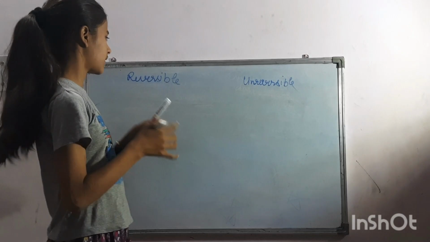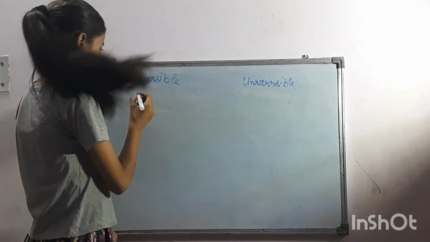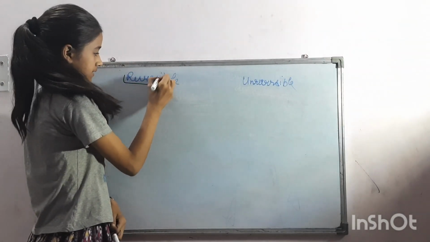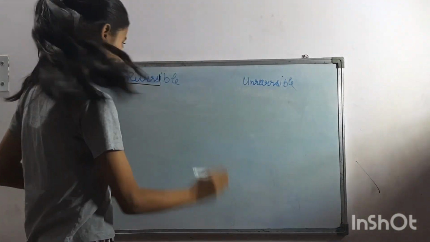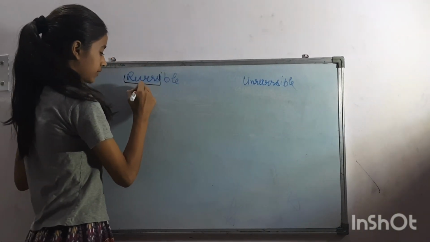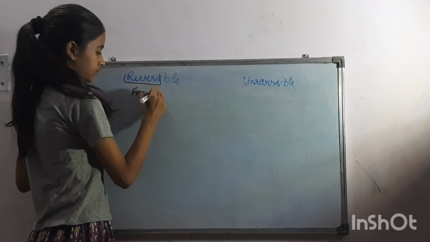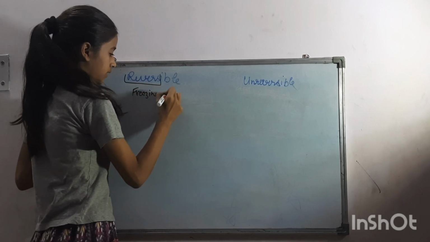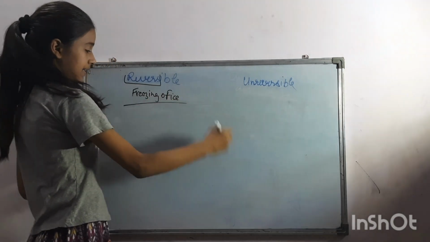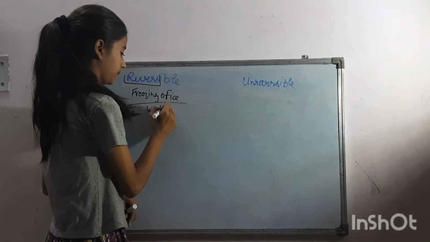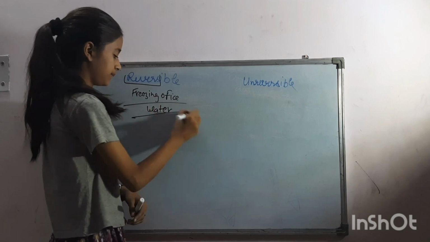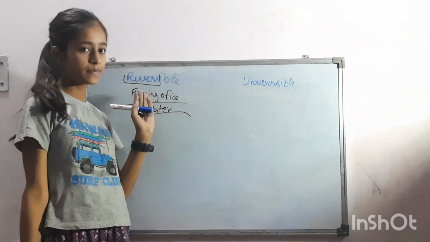Reversible changes are the changes that can be reversed easily after the change is completed, like freezing of ice. When we freeze water into ice, it can be reversed back into water easily. So that is a reversible change.